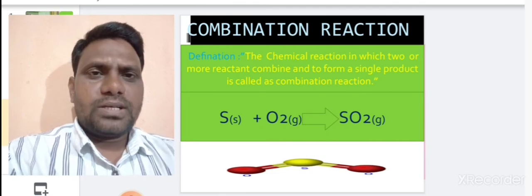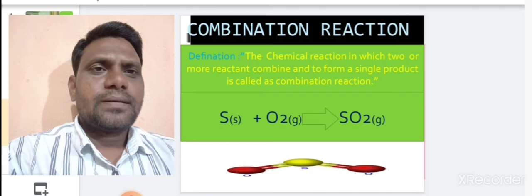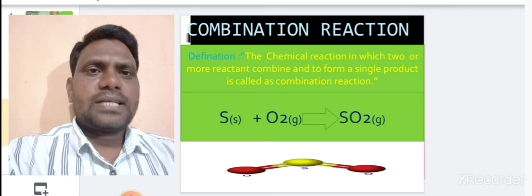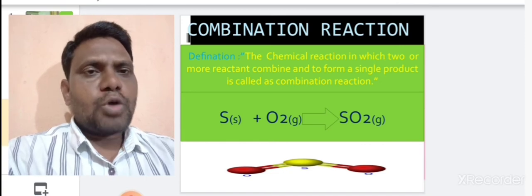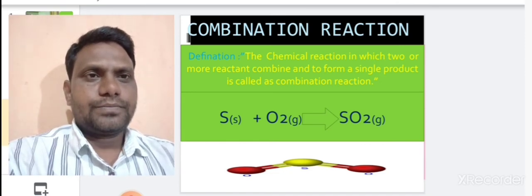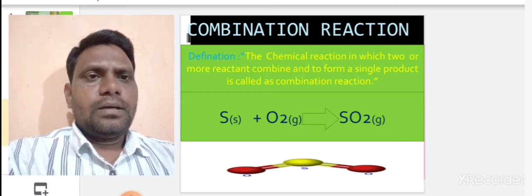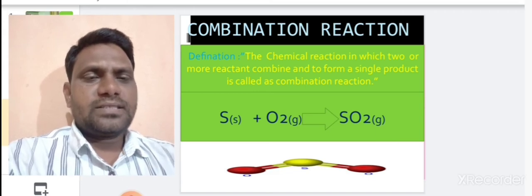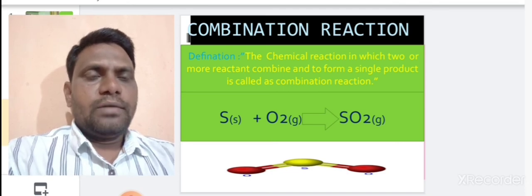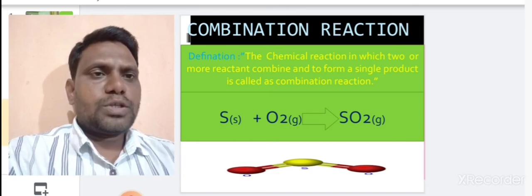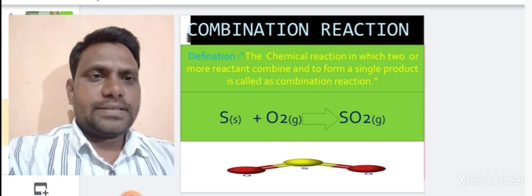There are different types of chemical reaction: combination reaction, decomposition reaction, displacement reaction, double displacement reaction, and redox reaction. First, we talk about combination reaction. See here, the symbol for sulfur is S and the symbol for oxygen gas is O2. When sulfur reacts with oxygen gas, there is formation of sulfur dioxide gas.